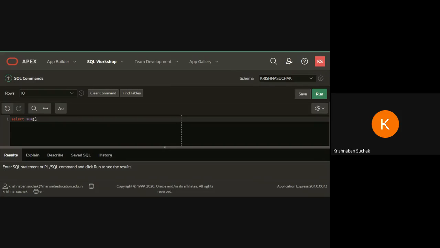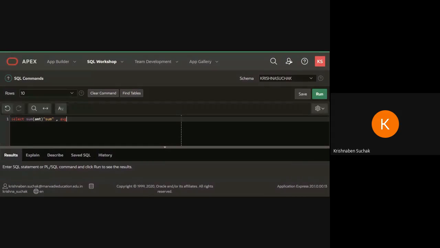Select sum is keyword, and for which two field I want, first is for amount. Then I can write here in bracket that this is total sum, or this is sum. Let us write sum. This is optional. Whatever I am writing here is optional, okay? In this double quotations. Then I can also write comma. I want to find average, right?